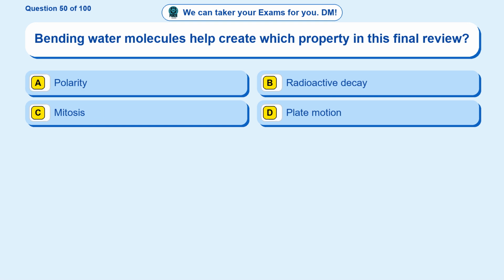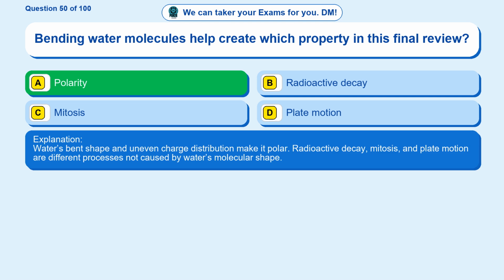Question 50. Bending water molecules help create which property in this final review? Option A polarity. Option B radioactive decay. Option C mitosis. Option D plate motion. The correct answer is option A. Polarity. Water's bent shape and uneven charge distribution make it polar. Radioactive decay, mitosis, and plate motion are different processes not caused by water's molecular shape.